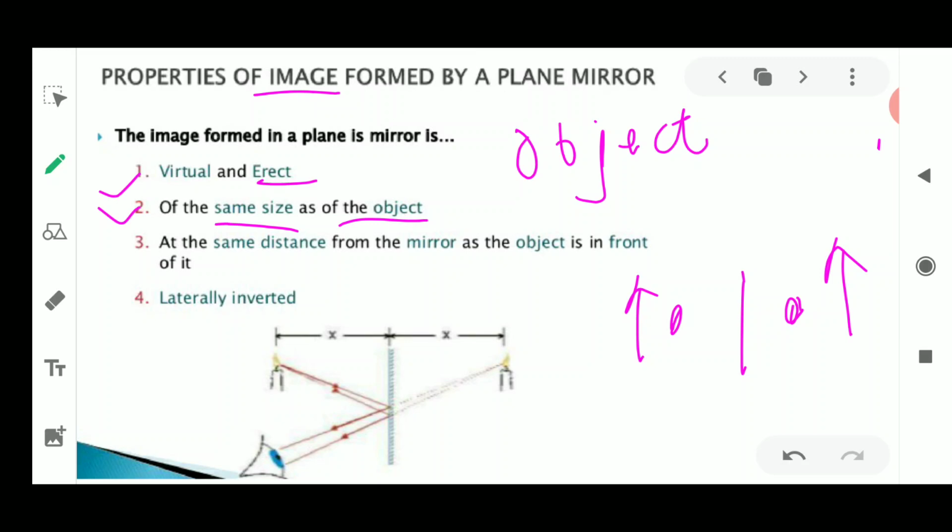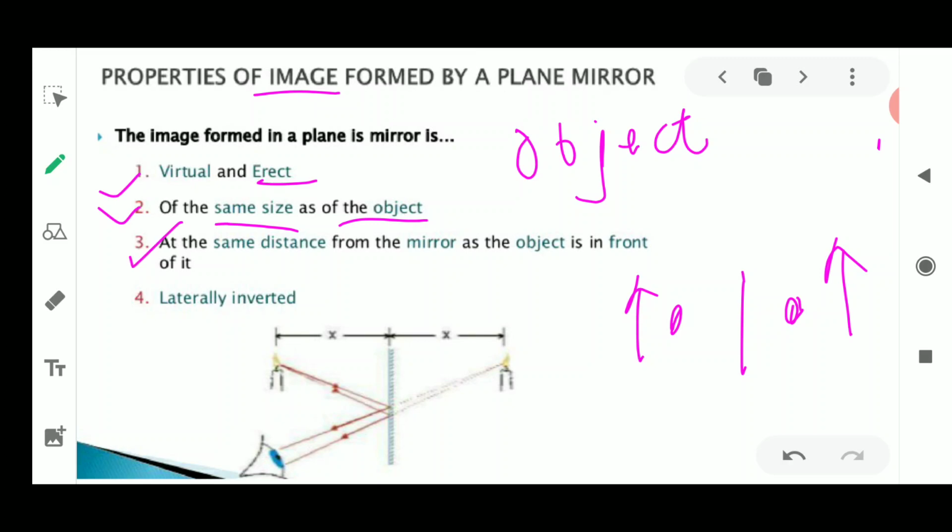Okay, so next is that this image which is being formed in the plane mirror is at the same distance from the mirror as the object is present in front of it. So this is the third property which is related with the image of the plane mirror.